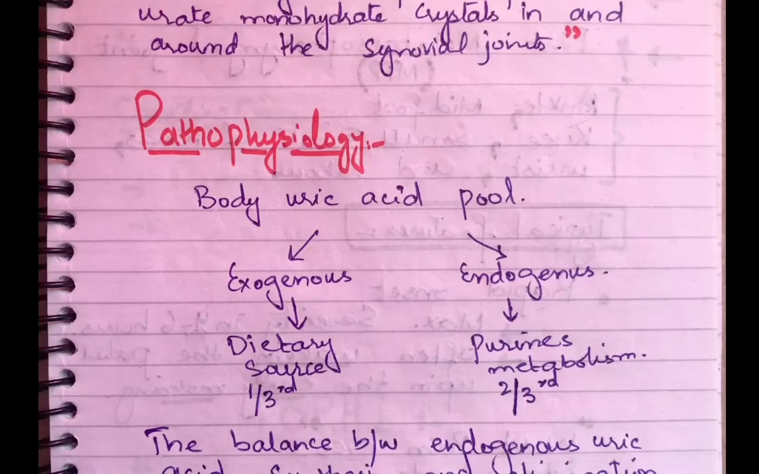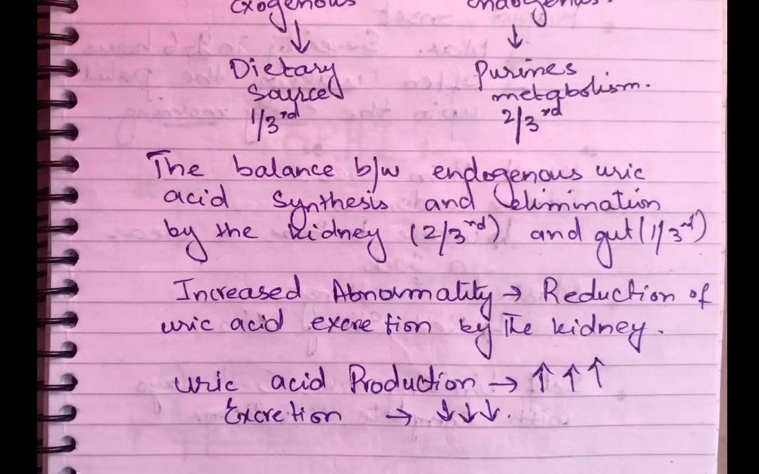Discussing how much exogenous urate we are getting through diet: basically 1/3 of the urate comes from diet, while the purine metabolism in our body, which takes place regularly, produces 2/3 of the urate in our body. As I have told you before, there is a balance between endogenous uric acid synthesis and its elimination. Elimination takes place mainly 2/3 by the kidney and 1/3 by the gut. When this balance is disturbed, either uric acid synthesis is increased or uric acid excretion is decreased.